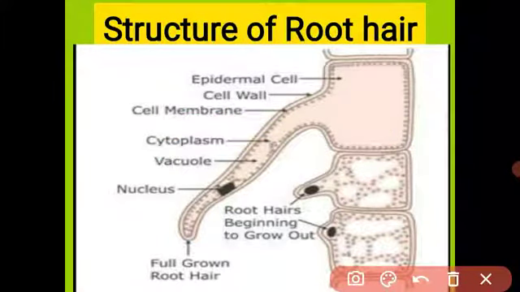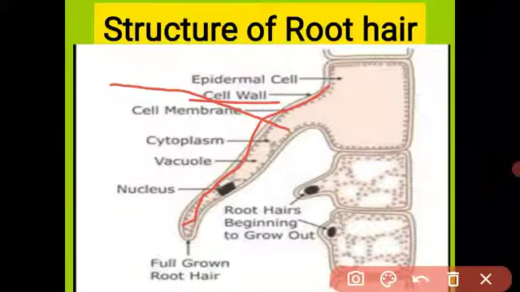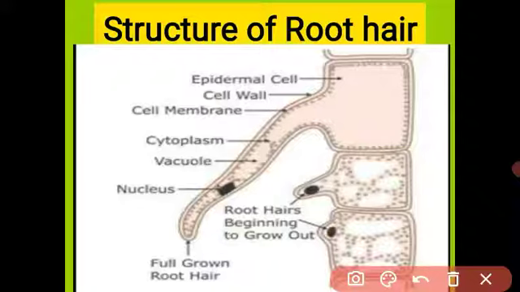And third, the cell wall is freely permeable, so it allows any water molecule to enter from the soil into the root hair. Understood, student? What is the structure of the root? What is the function of the root? In the next video I will explain some important definitions related to absorption by the root.